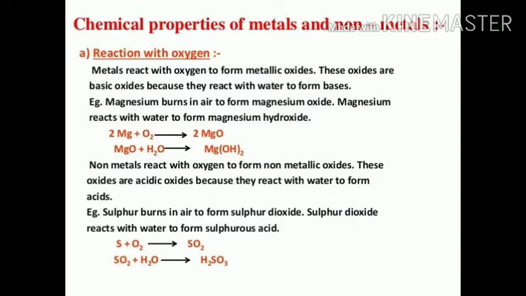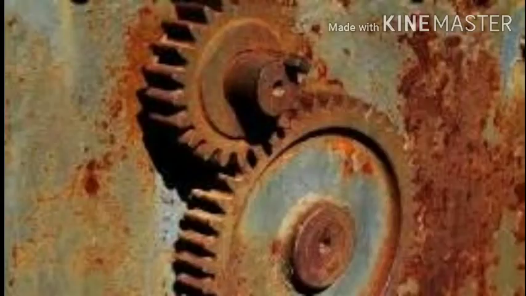In fact, formation of the metal oxides can be evidently seen as well. How can we see that? Let us take the rusting of iron. You all are familiar with the phenomenon of rusting of iron. If you keep iron objects outside without using them, you can see the color change and they start rusting.